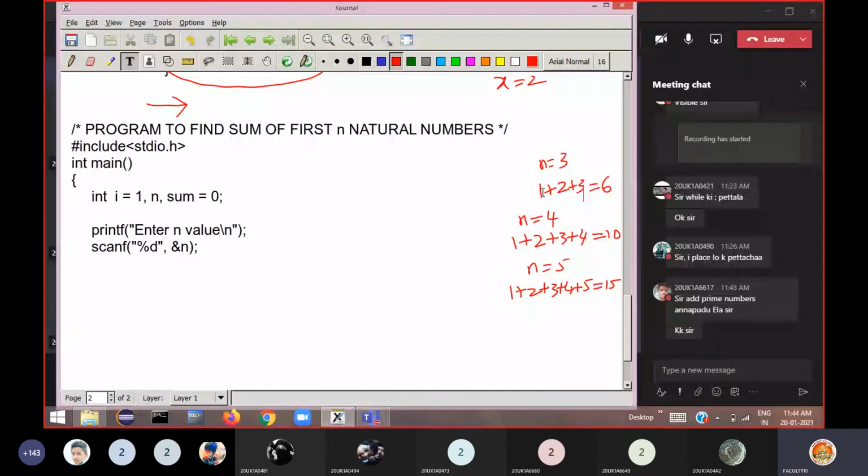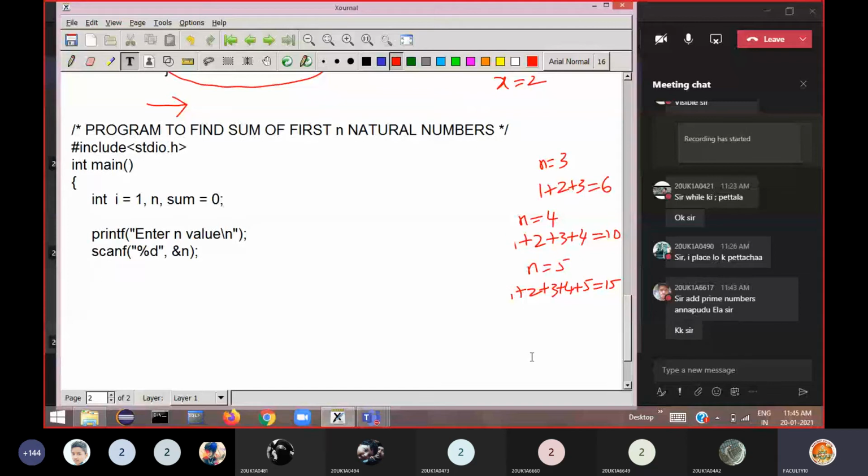That is the logic here. Starting from first, natural numbers begin with 1. So from 1 to that number, whatever n value is given, up to that number you go on adding and store in some variable sum. So continuously you have to generate the next number, add it to the sum, generate the next number, add it to the sum. That means there is a repeated action to be performed. When there is a repeated action to be performed, we have to use a loop there.